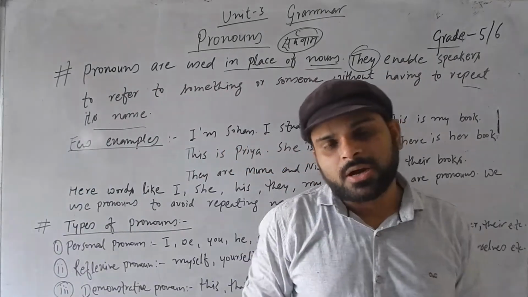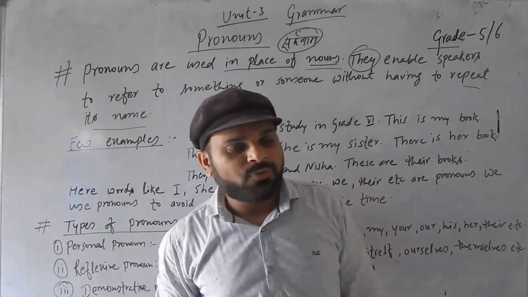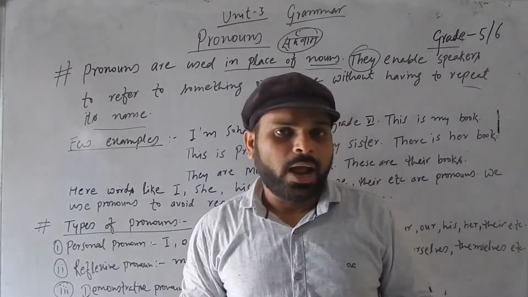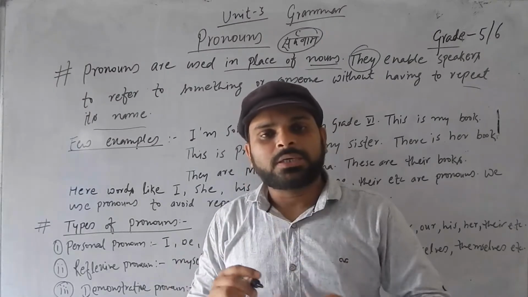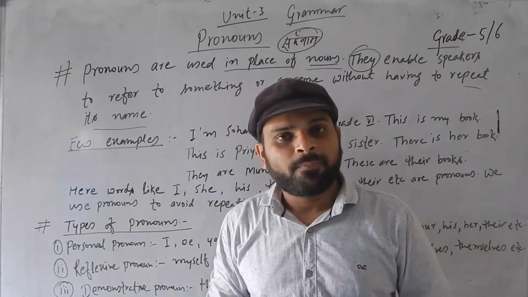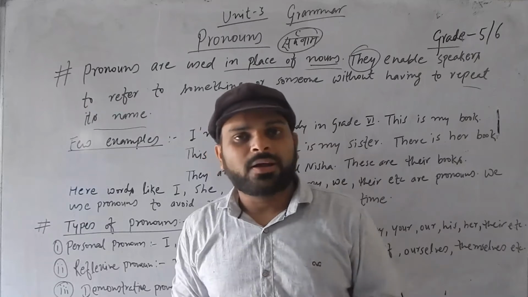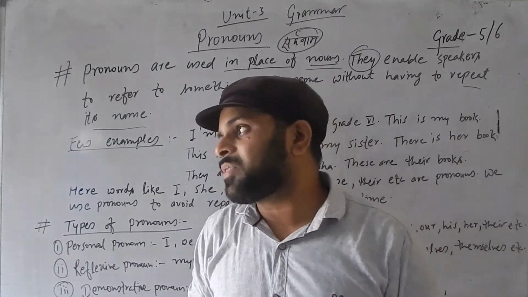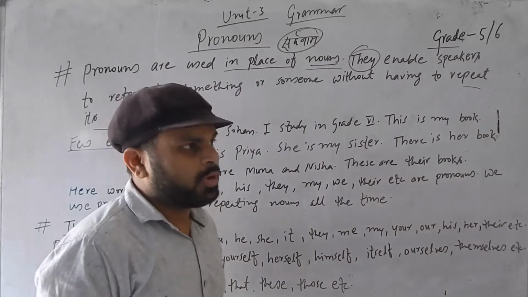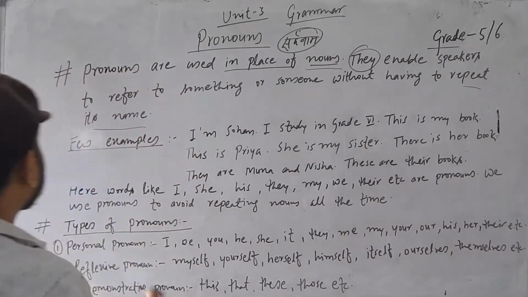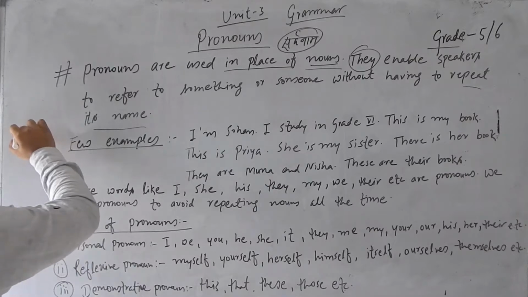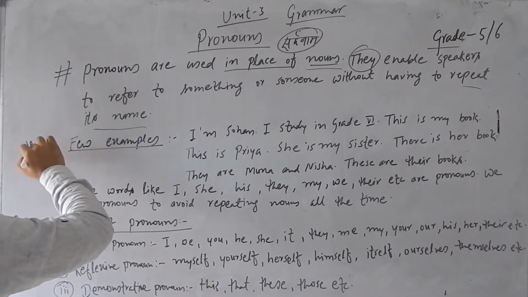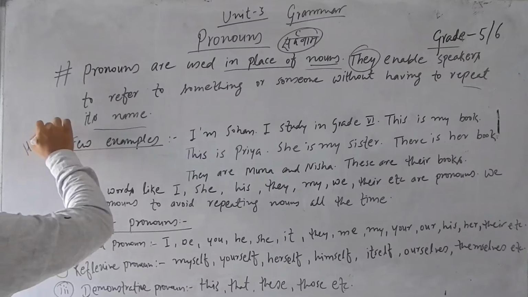If you write about a person, if you write about a great personality and you keep on repeating his or her name time and again, then it will not be a good essay. So instead of that, you use pronoun. If you write Ram all the time, instead of that name you write he, okay, sometimes.